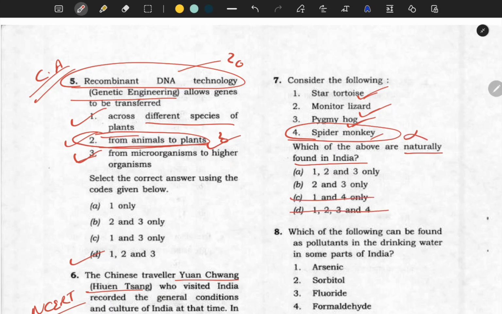So 2 and 3 are common here. Even if you don't know about star tortoise, you are still very close to the answer. So the answer here is 1, 2 and 3. Now your homework is to study in which places these four species are found: spider monkey, pygmy hog, monitor lizard and star tortoise.